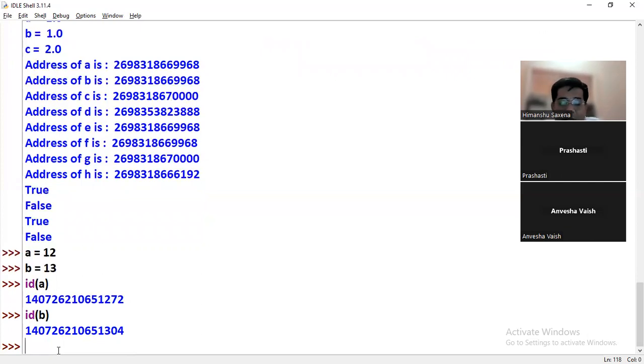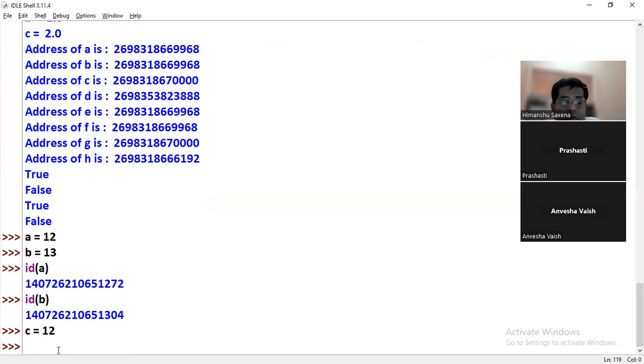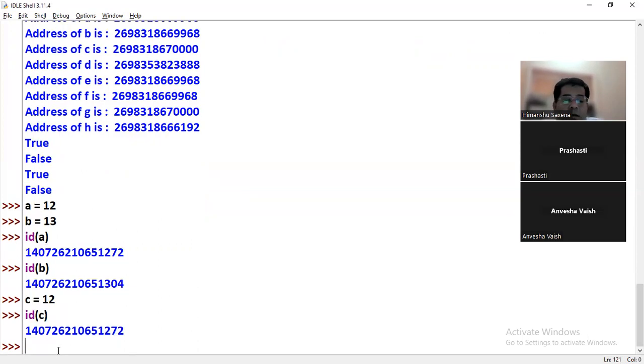Yes. Now again, I'm taking a third variable in which I'm putting 12. So I'm checking the address of C, and that is equal to A. It means that whenever we store a value in a variable, and in future a different variable gets the same value, both will share the same location.